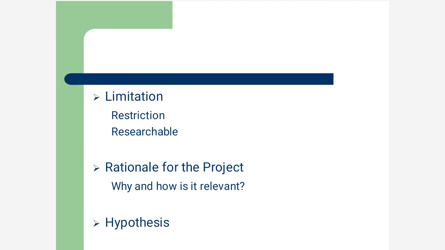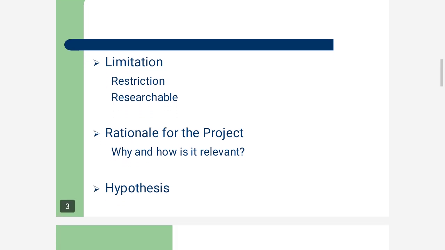So there are several Indian English novels where I can apply the theory of feminism, but it is not possible to take all the novels in a PhD thesis. So we have to limit ourselves in our PhD thesis. That is limitation.